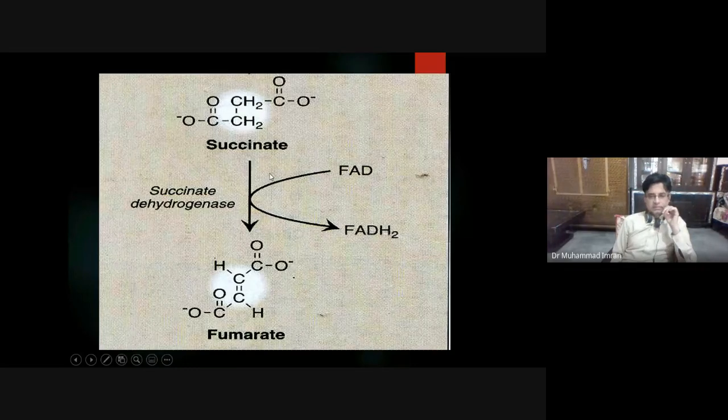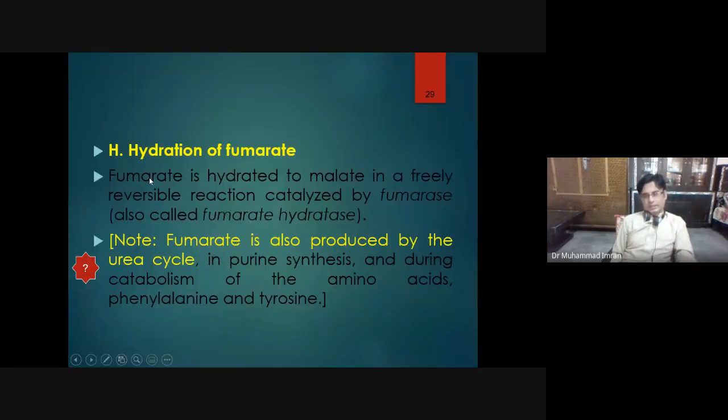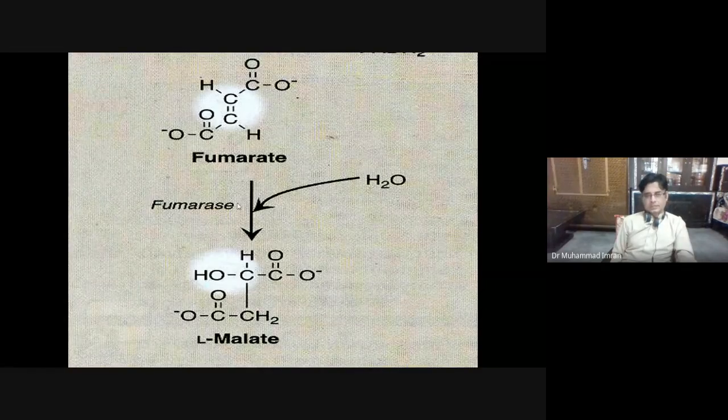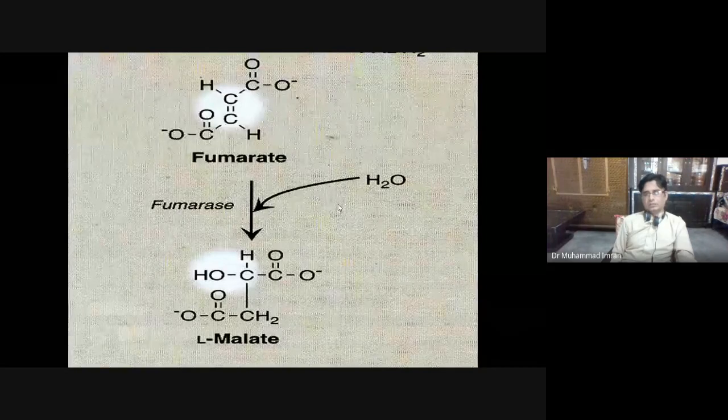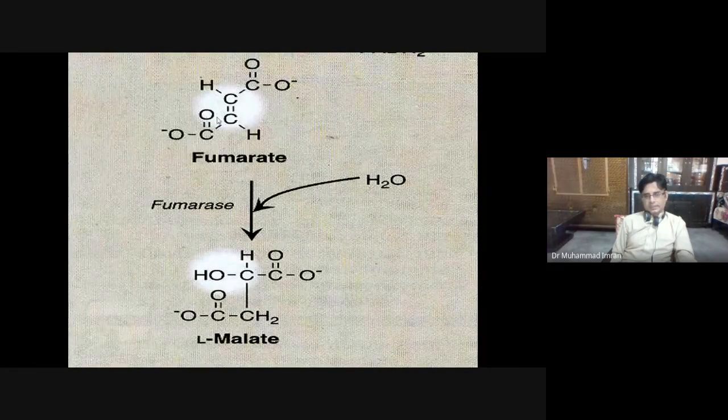Then there is a hydration reaction. This fumarate is also produced during the urea cycle. Fumarate is changed into malate. Okay, and this malate and fumarate are produced during the urea cycle. Then there is a hydration reaction in the presence of the fumarase enzyme.